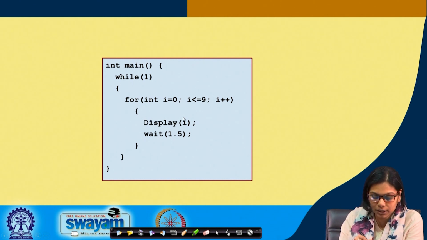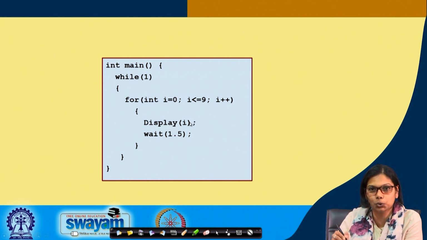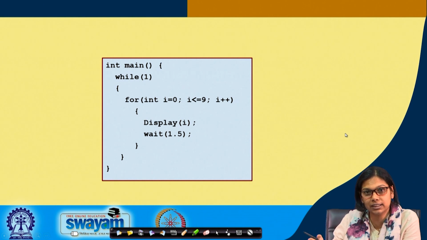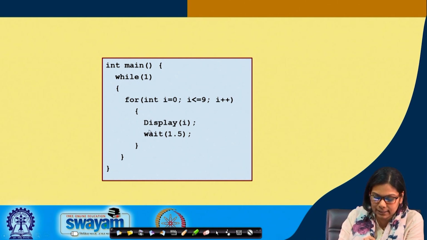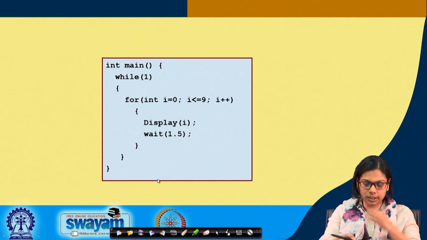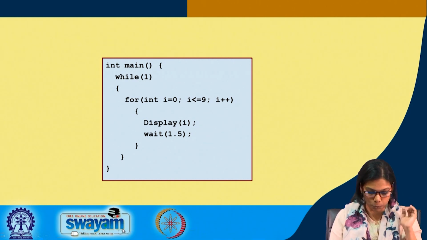So, what will it do? Starting from 0, it will go on doing 0, 1, 2, 3 up till 9, and when it reaches 9 again it will become 0. So, this is what it is doing. This display, I am sending this I from 0 till 9, and after displaying it is waiting for 1.5 seconds, again we are displaying it. So, it goes in a continuous loop.